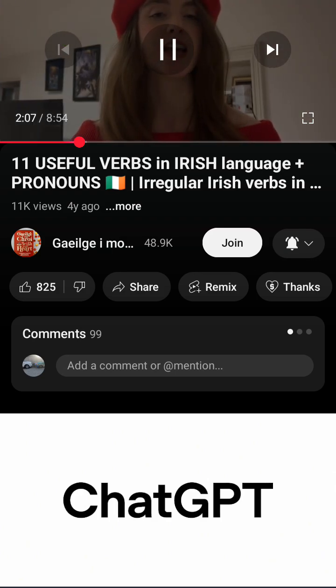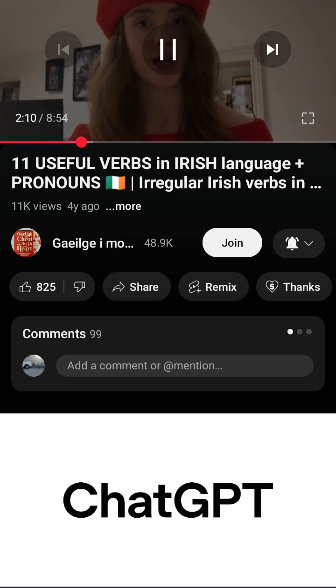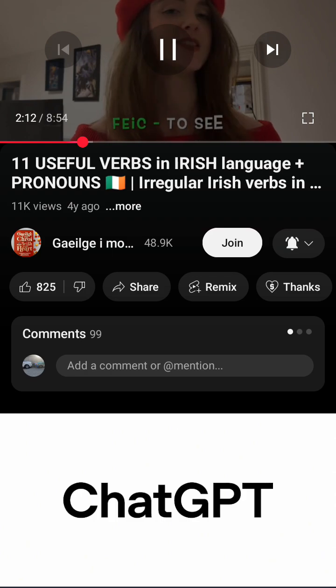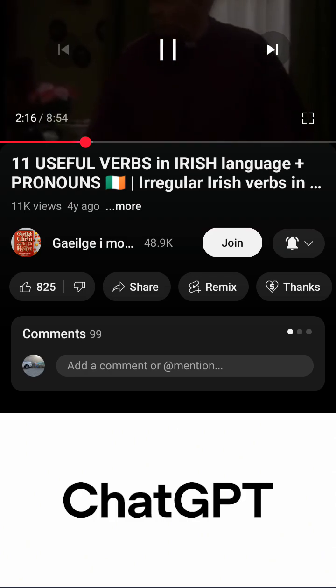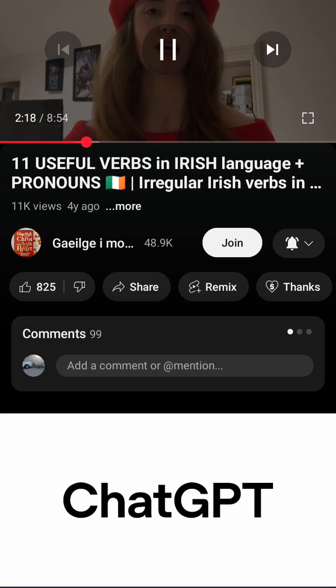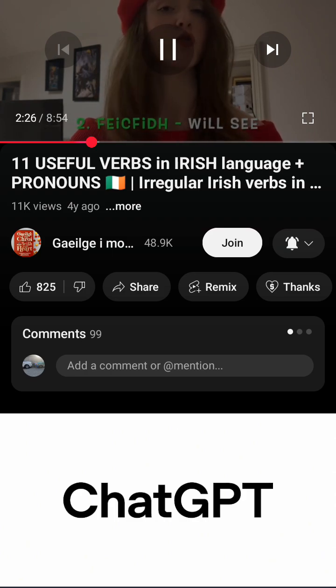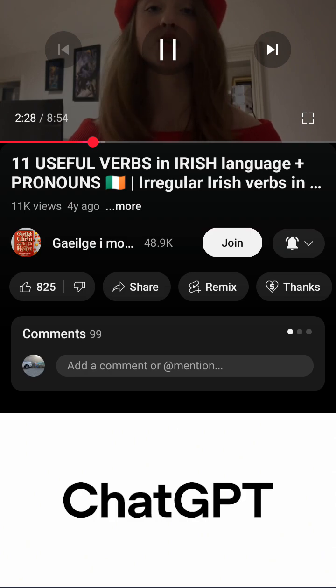Moving on to the second verb then, we're going to the eyes on the stick man. So to see is féach. Féach is the infinitive, to see, and it is regular. Féach is regular in the future tense, so we just add -fidh. He will see, we will see.